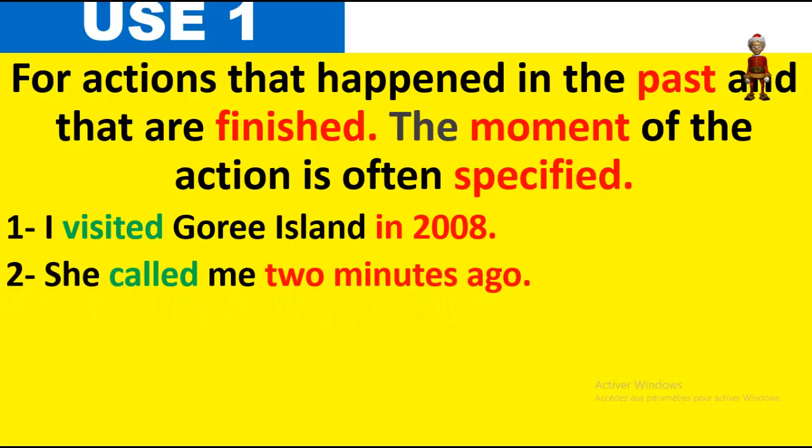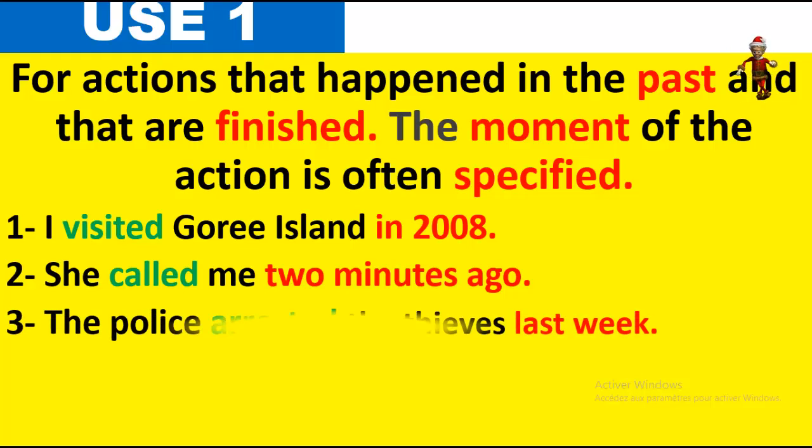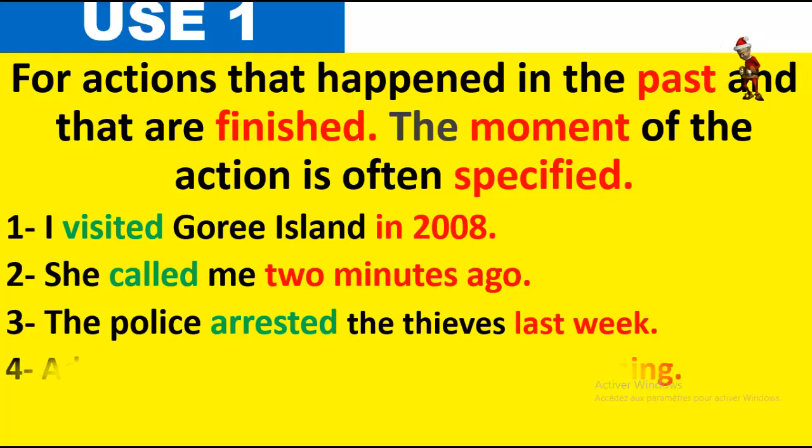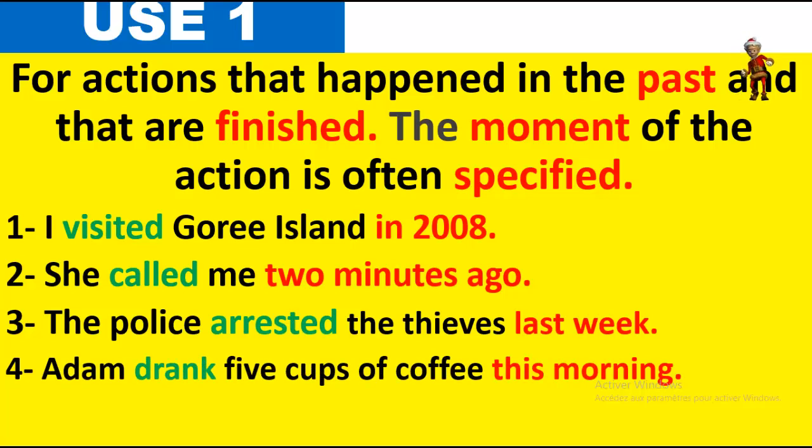She called me 2 minutes ago. The action is finished. The moment is precise. The police arrested the thieves last week. Arrested the thieves is an action that is finished in the past and the moment is precise, last week. Adama drank 5 cups of coffee this morning. To drink, drank, drunk. So this morning also, if the morning is finished, it is the past. So here we are in the afternoon.